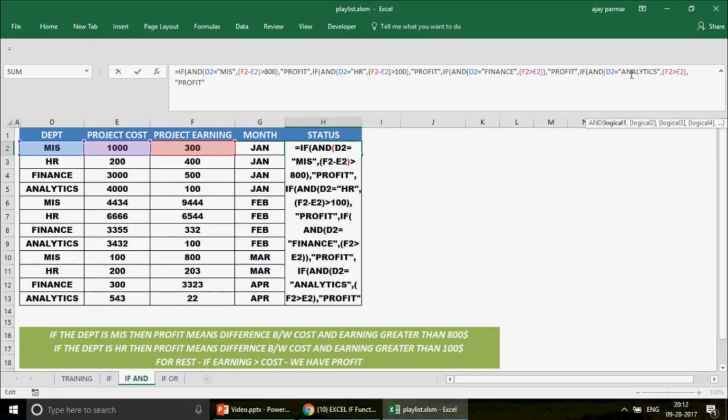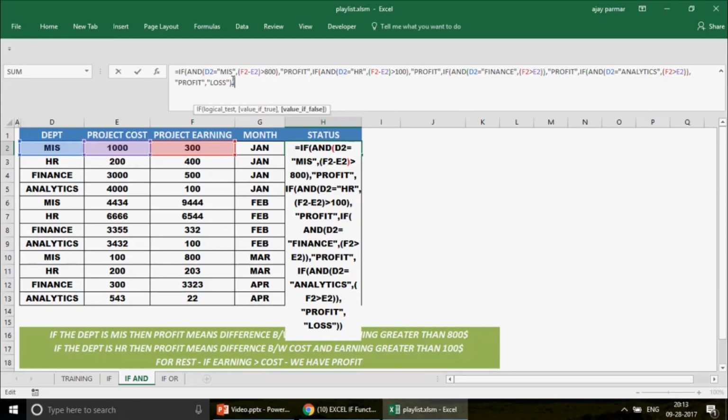So if the D2 is Analytics and the F2 is greater than E2, then again we should see the profit, right? Now I press comma, and you can see here I have to close this bracket. So I just go and close the bracket, and then I use the comma, and after the comma I have, you can see this, the value if parameter. Let me just put it here. So I'm right now in the true parameter. So what if this also fails? Then you are on the value if false parameter. Well, we will simply put the loss then, right? So if all the conditions are not going to be satisfied, then we are actually in the state of loss, right?